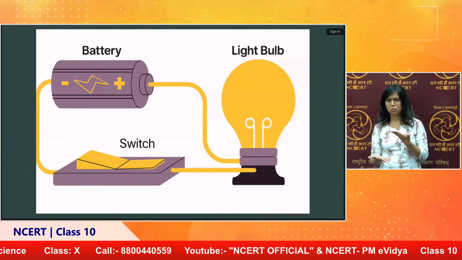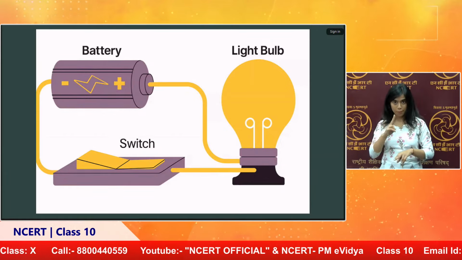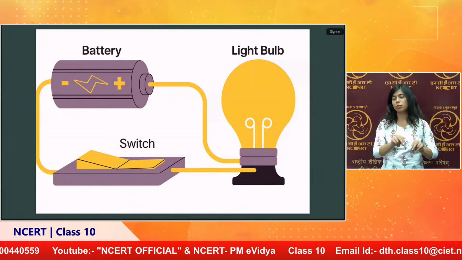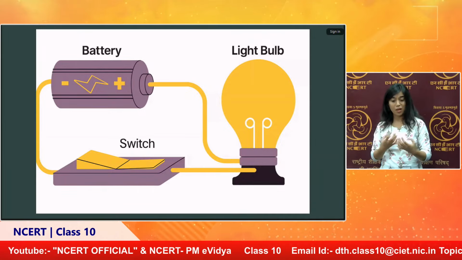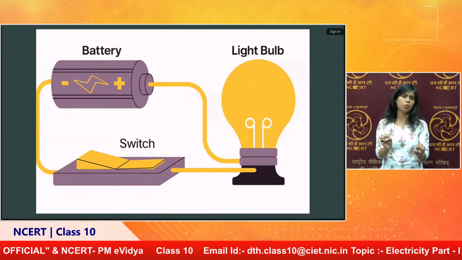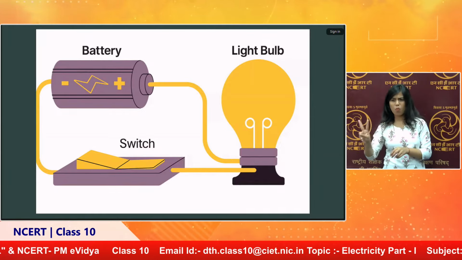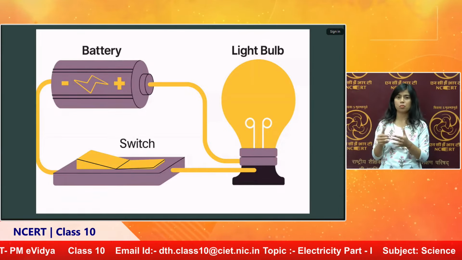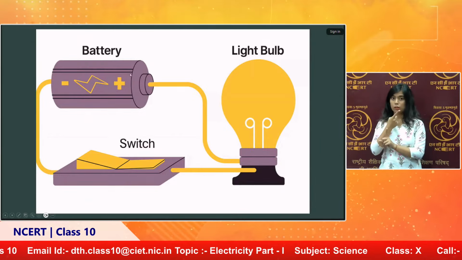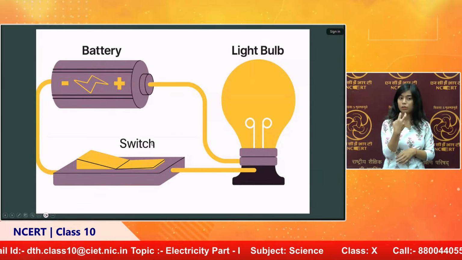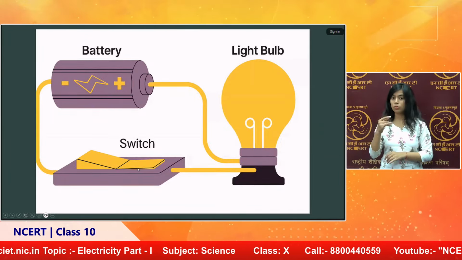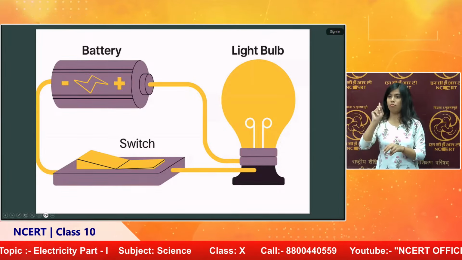The student should check whether the battery is in good condition, whether it has charge and whether it has a potential difference. If he checks with a multimeter and it shows 1.5 or 1 volt, then there is no issue. If it shows 0.001 volt, that means there is no charge and no potential difference in the battery. In this way he can correct it. Or if the battery is good, then only the connection matters. He has to check the connection and the switch. If it is proper, then the bulb will automatically glow.